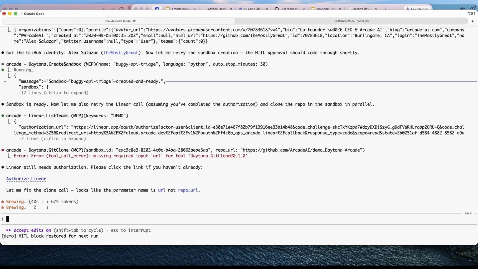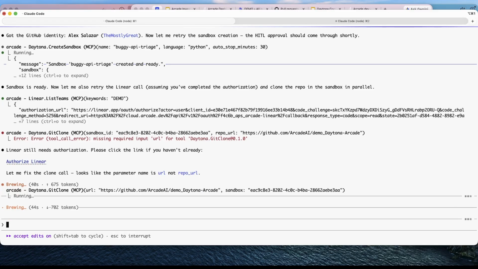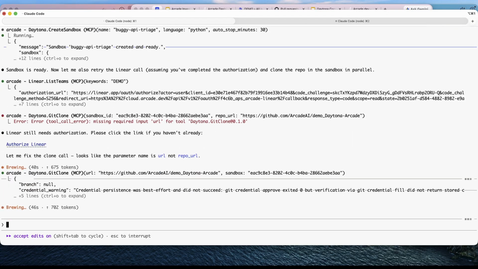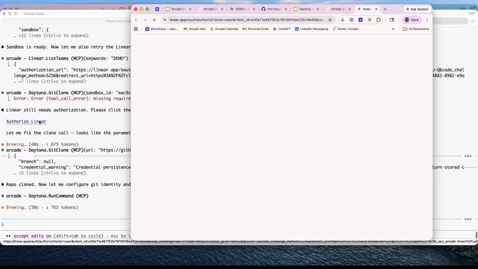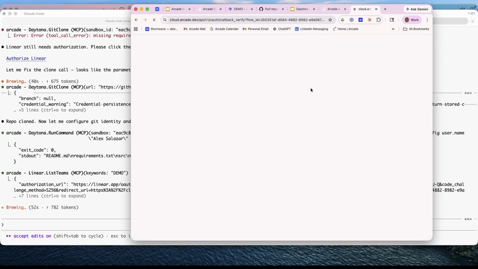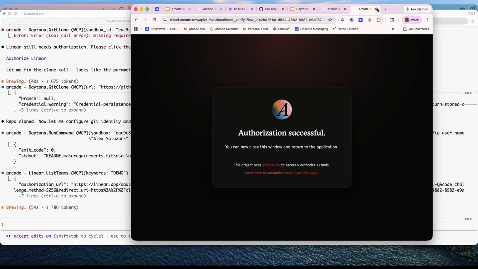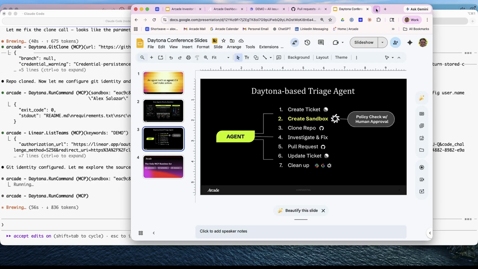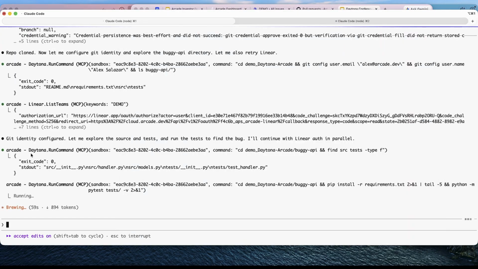And it tries to create a ticket, but it can't. I haven't authorized it yet to create a ticket. So we're going to go through the authorization flow in Linear. We're logged in now. It now has approval. It's going to try again.